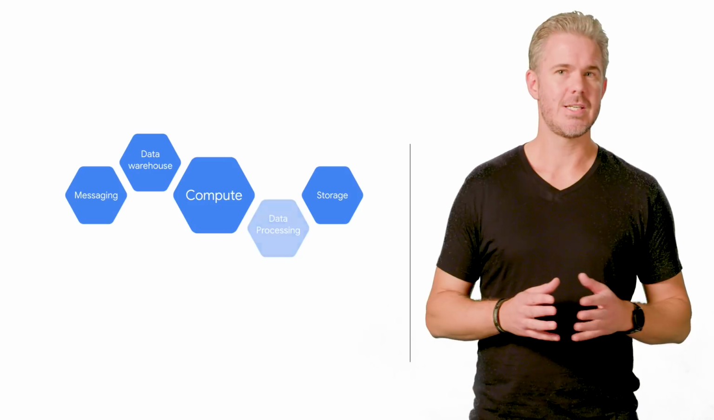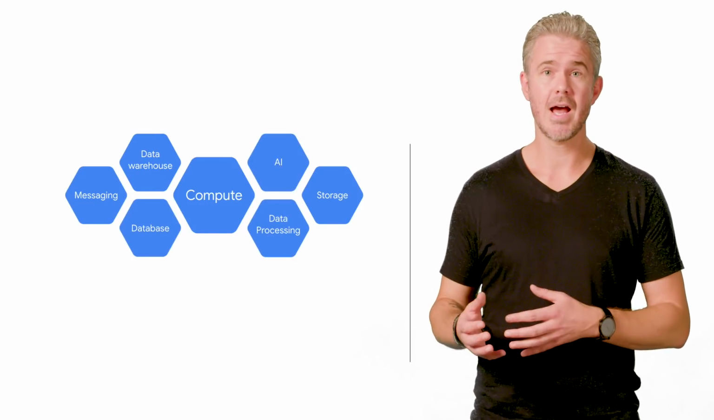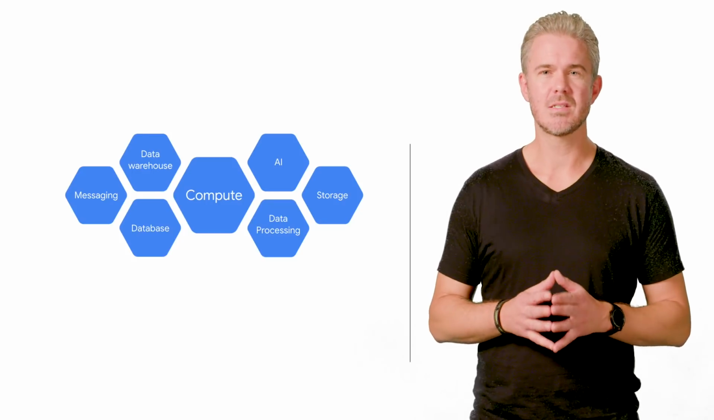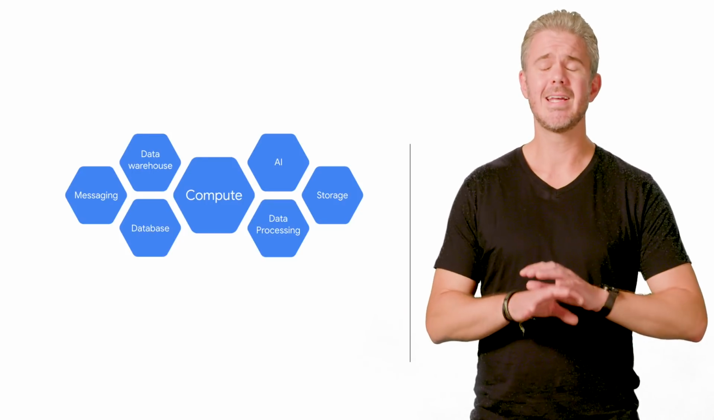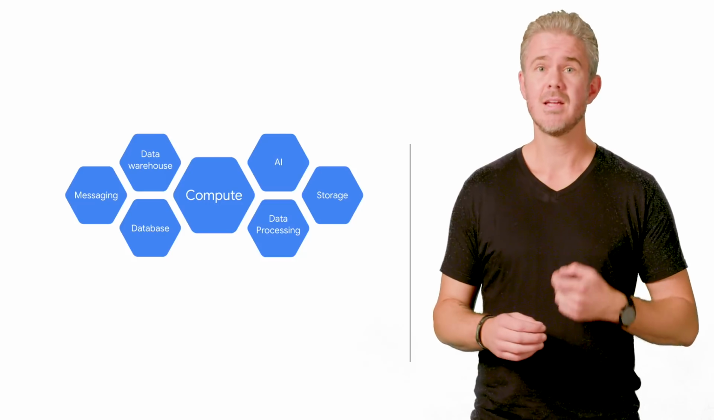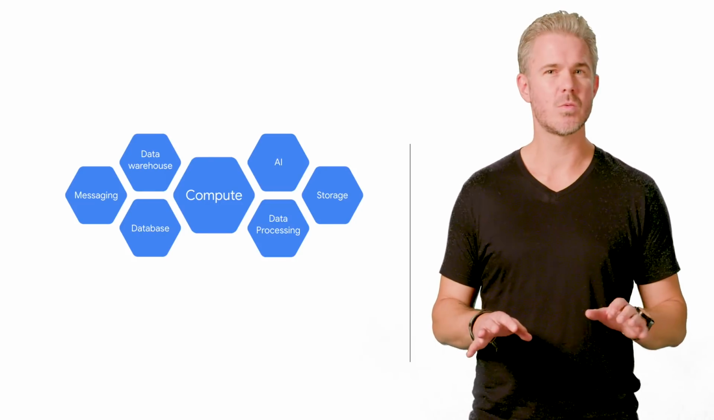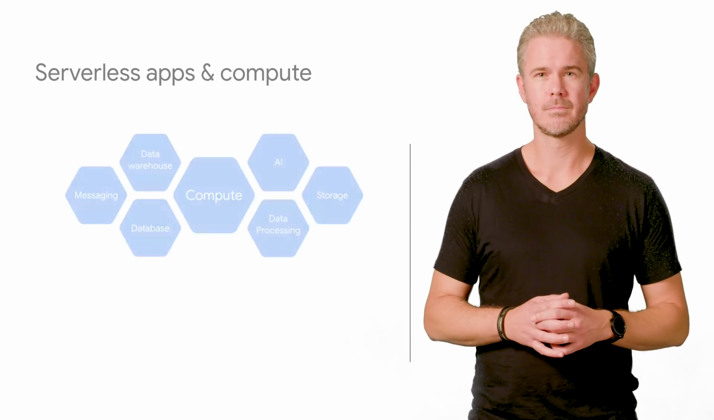This means serverless covers more than just compute. On GCP, we have serverless tools for AI, machine learning, databases, and more. By combining these pieces to build your application, you can create entire systems that are resilient, scale with your traffic, and let you get to market even faster because you don't have to worry about infrastructure.